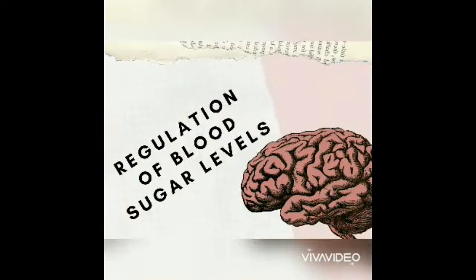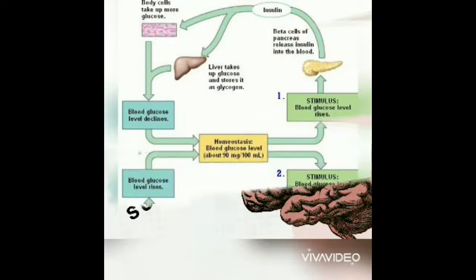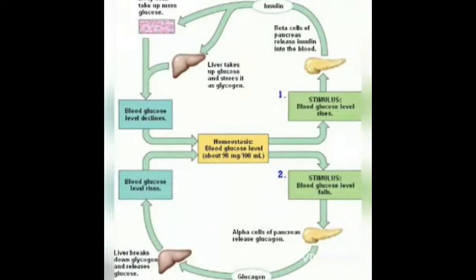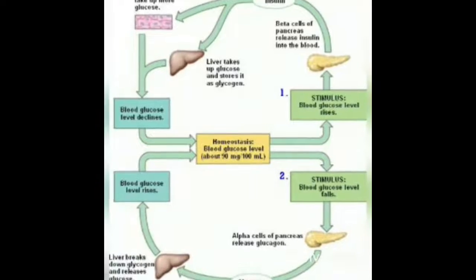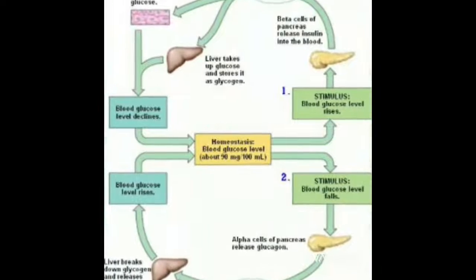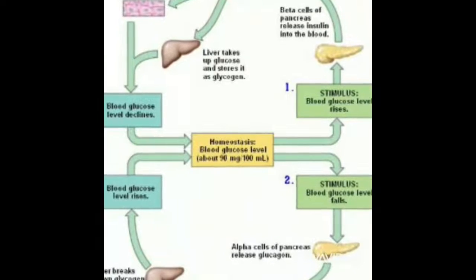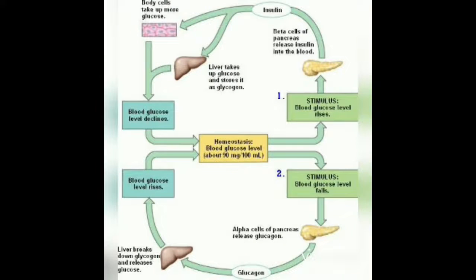Next is how our body regulates blood sugar levels. Our normal blood glucose concentration is about 90 mg of glucose in 100 cubic centimeters of blood. When glucose level rises, pancreas secretes insulin, leading to conversion of glucose to glycogen in the liver, and respiration of glucose increases too. When the level falls, pancreas secretes glucagon, leading to conversion of glycogen to glucose.